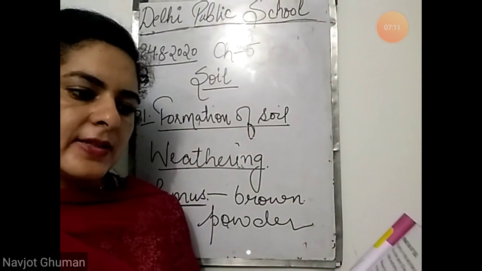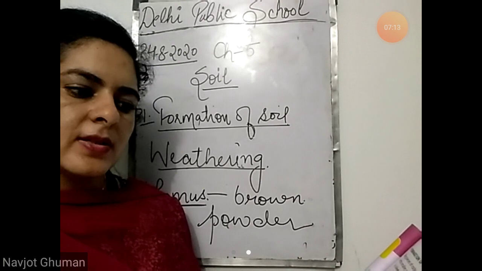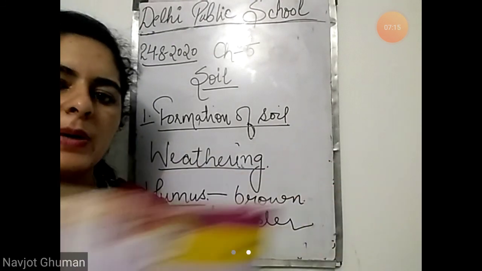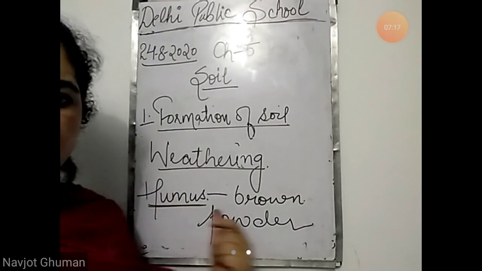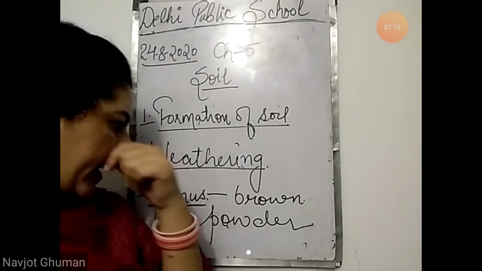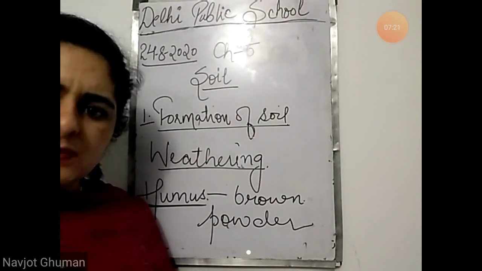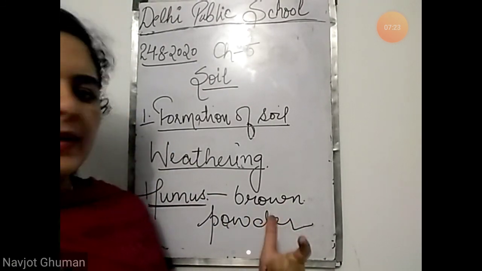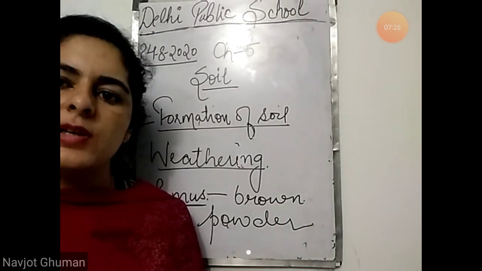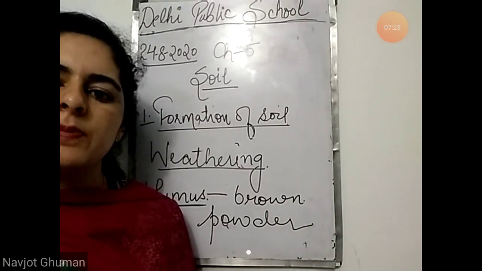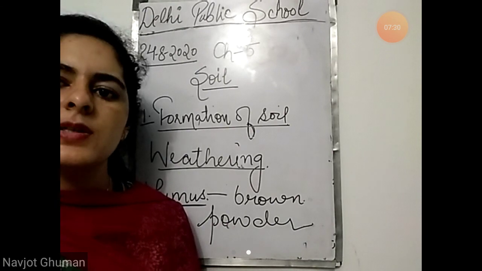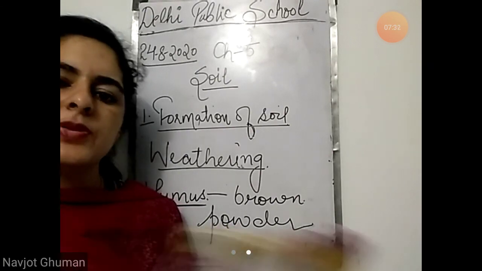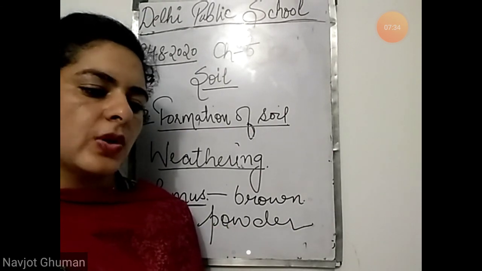Remains of dead plants and animals called humus, and minerals, soil is formed. Then that powder mixes with the humus, meaning the dead remains of plants and animals, and the minerals that are present under the earth, and then soil is formed. So soil is formed from dead remains of plants and animals, from the minerals and from sand. All these mixed together to form the soil.